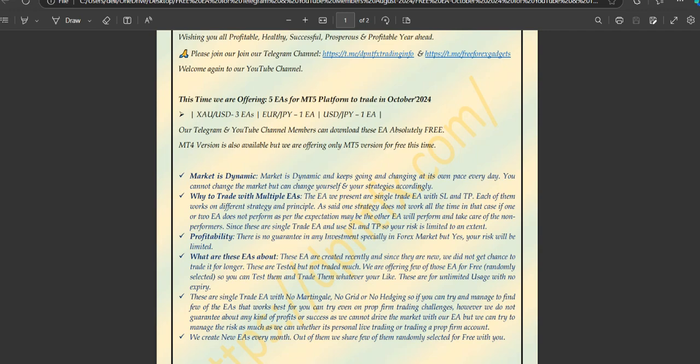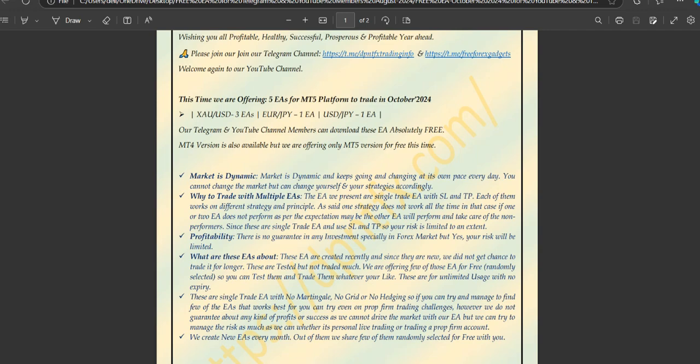By trading with these multiple expert advisors, first of all, these are all single trade expert advisors, and they all use stop loss. Each of them works on different strategies and principles, whether we are uploading the free expert advisor this month, or the previous month, or the month before that. Those EAs are all different, and each works on different strategies and principles. But yes, one strategy may not work all the time in all market conditions.